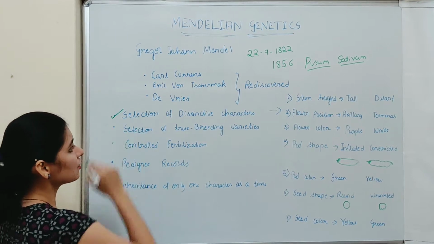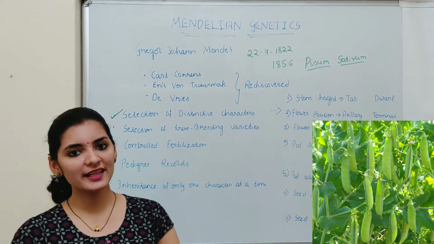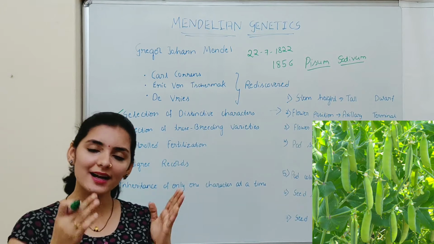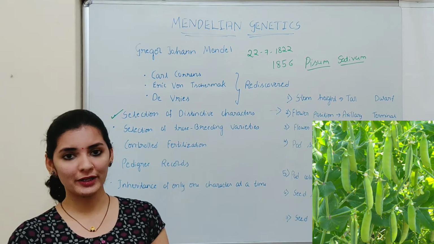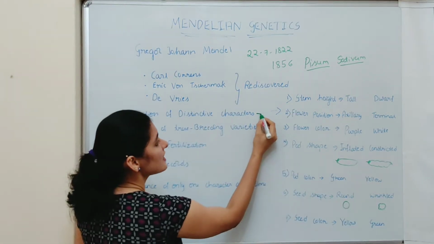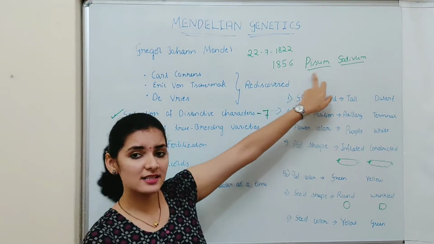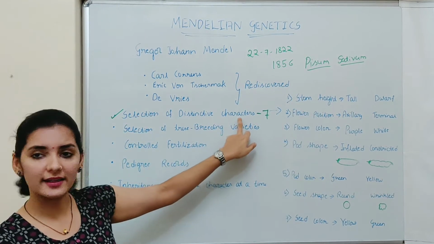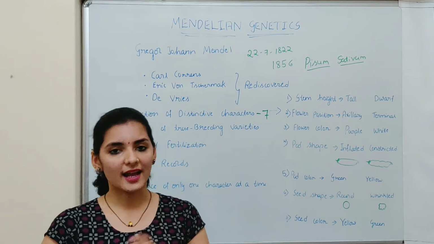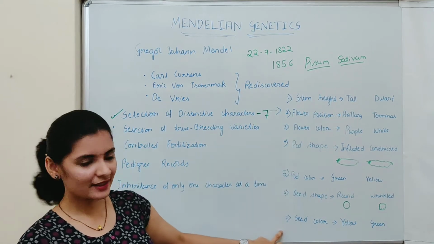First one is the selection of a distinctive character. As I already told, Mendel did crossing or breeding experiments on Pisum sativum, or garden pea plant. Obviously the garden pea plant will have n number of phenotypes or characters. Out of those characters, Mendel chose only 7 characters. And all the 7 characters chosen in Pisum sativum were distinctive characters. Distinctive character means it has opposing or contrasting forms. We'll discuss the meaning of distinctive character by taking the 7 characters.